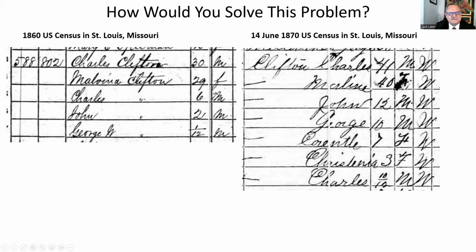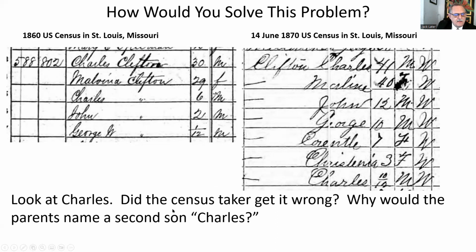What happened? Did the census taker make a mistake? I see him all the time. Did he make a mistake here? How did he get it wrong? Why would the parents name a second son named Charles? Well, at first I thought that the census taker was trying to name another child, and maybe they got the name wrong.